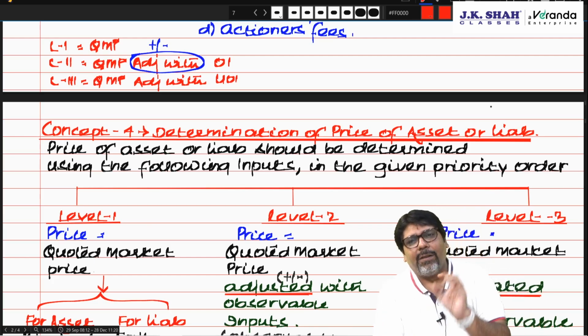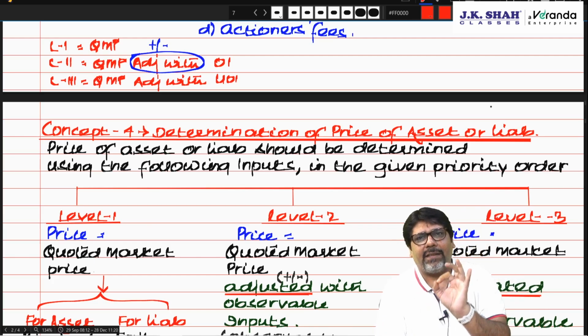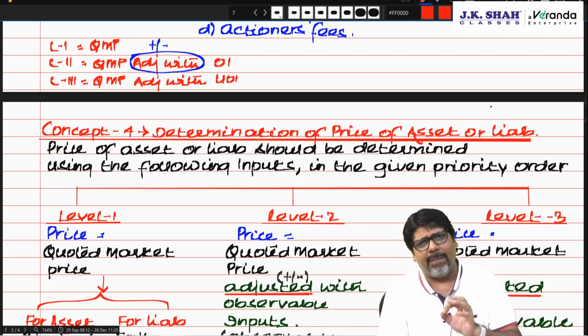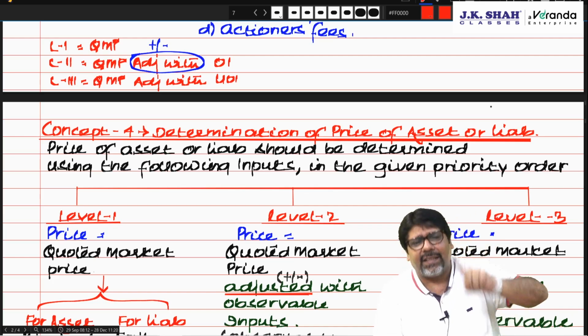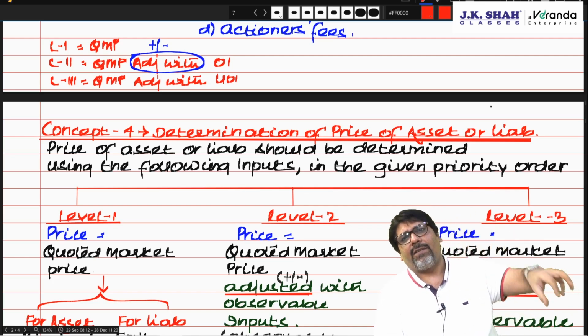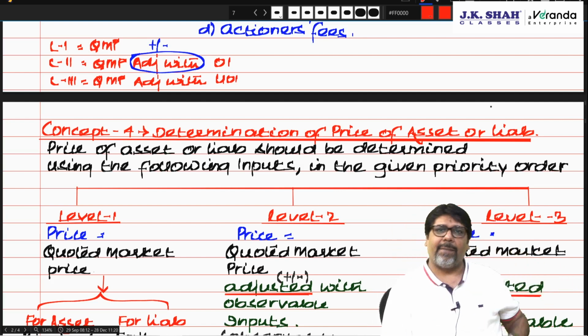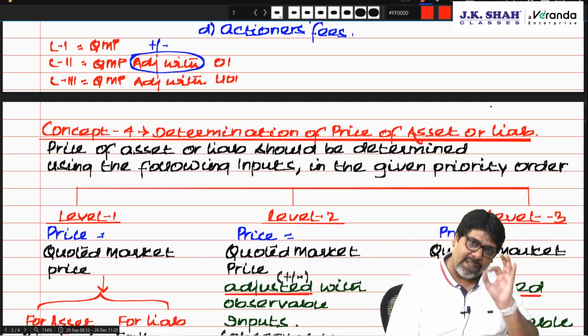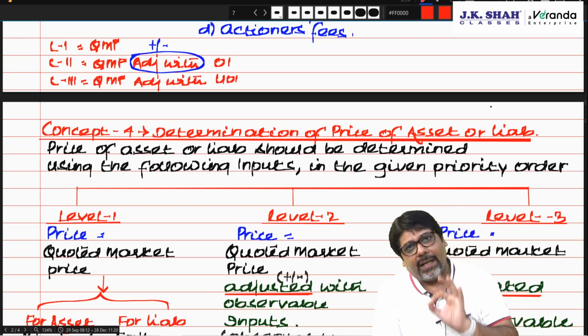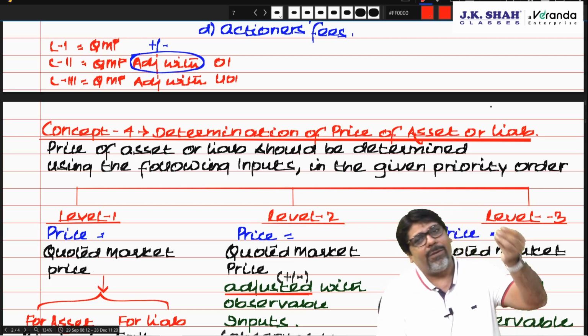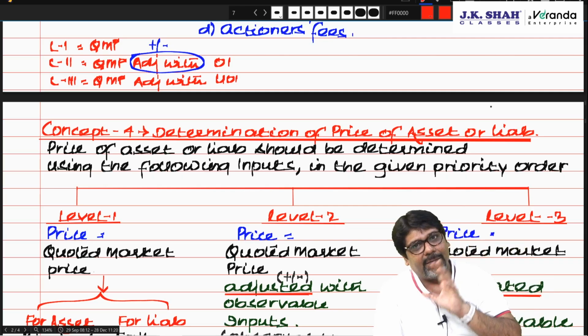What is fair value? Fair value is the price at which the asset can be sold or liabilities can be paid off, less transportation cost incurred to bring the asset to the market. From that, if we subtract transaction cost, we get net amount paid or received. But how to find out the price? Correct.